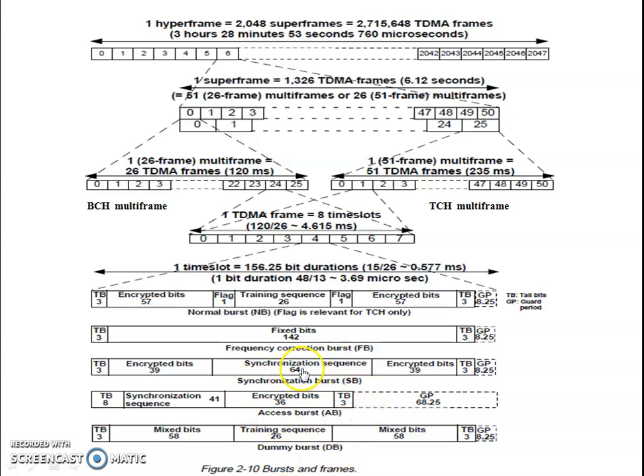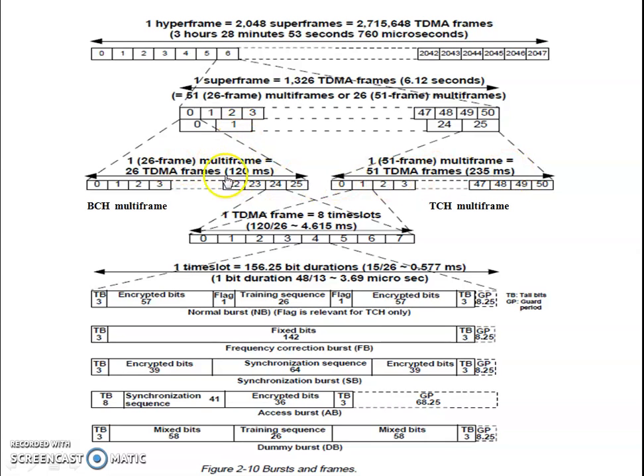A burst is nothing but the data sequence, or the bit sequence, that is incorporated in one user's data time. We know the one user's data time, which we saw in the last session, is 0.577 milliseconds. So one time frame is 8 times that, carrying 8 time slots. So there is a hierarchy. This is one TDMA frame. Such 26 TDMA frames are used, and 51 TDMA frames are used.